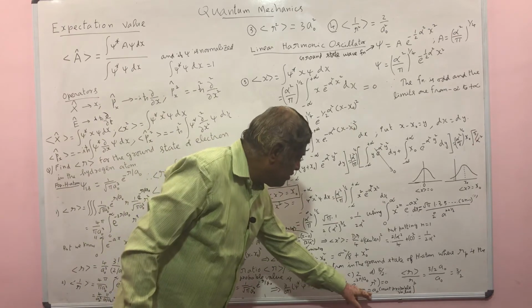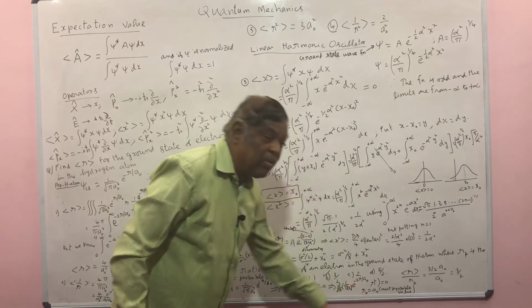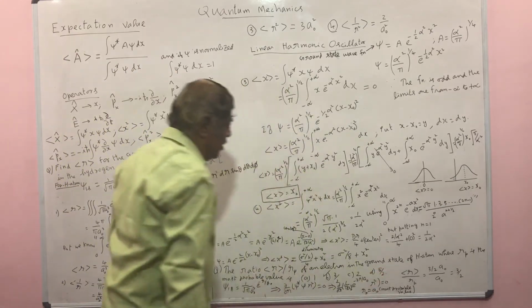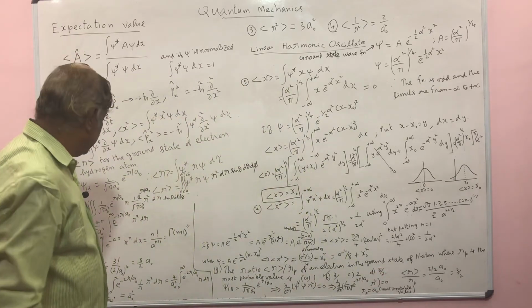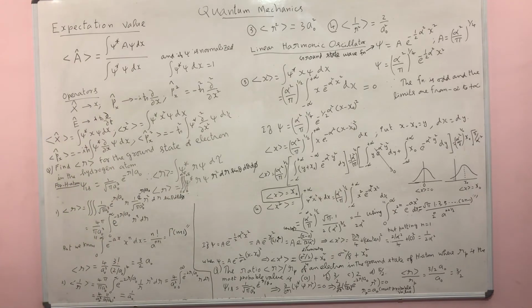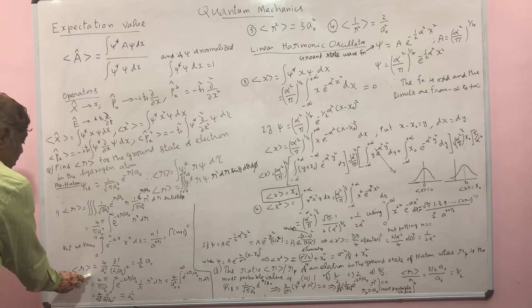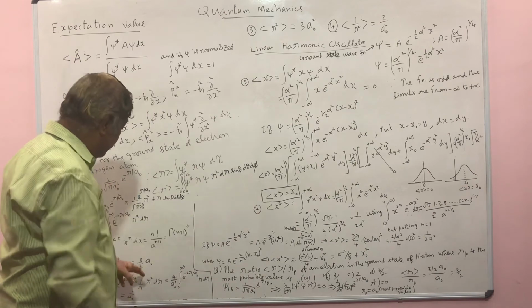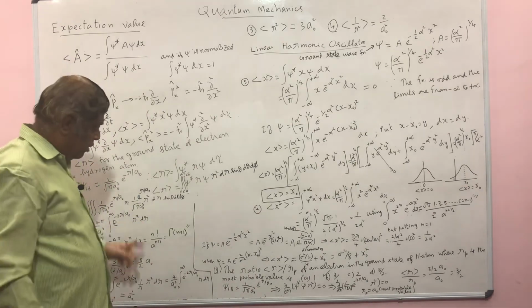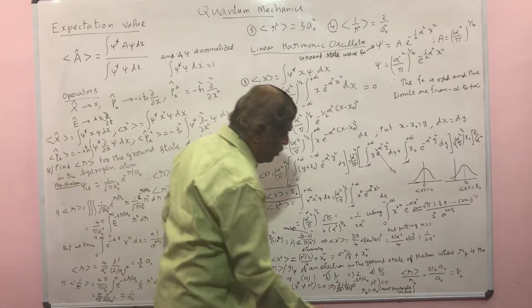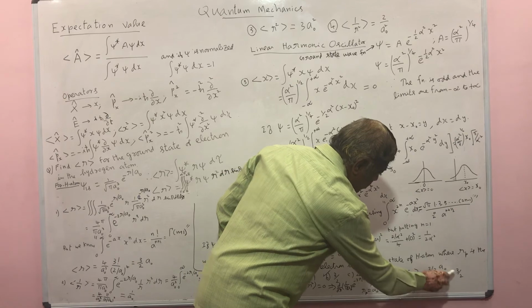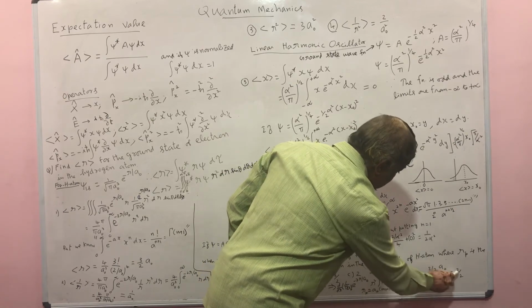So rp is equal to a naught, and the expectation value of r for the hydrogen atom in the ground state is already calculated as 3 by 2 a naught. If you remember, you can use it; otherwise you have to do this problem again. So 3 by 2 a naught divided by rp, which is a naught, is 3 by 2. So this ratio is equal to 3 by 2.